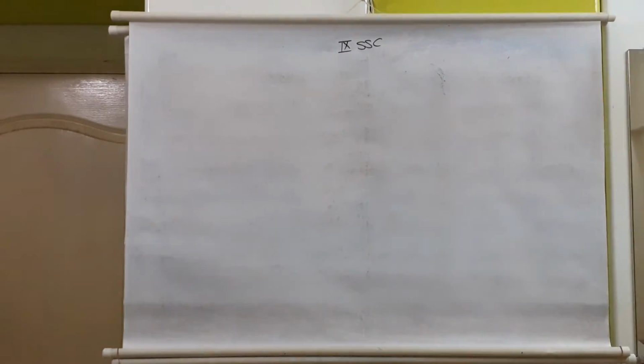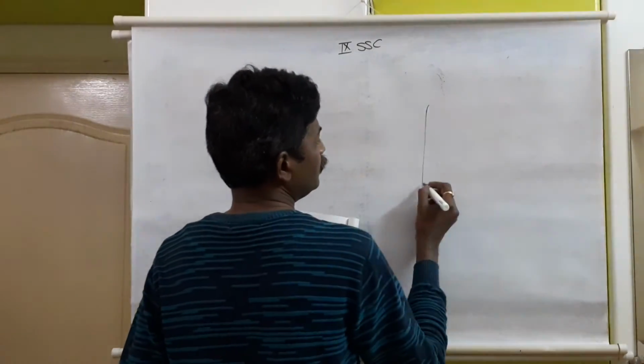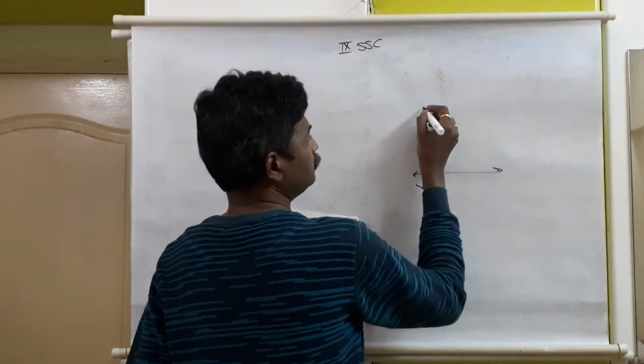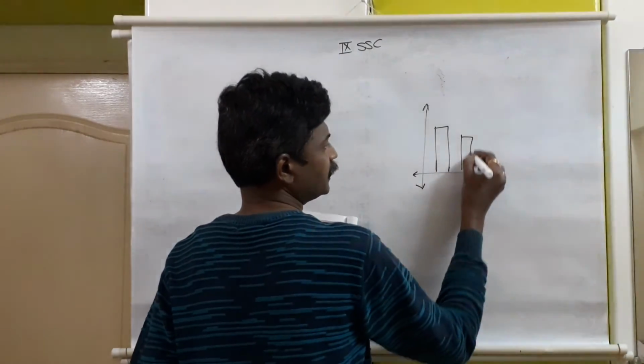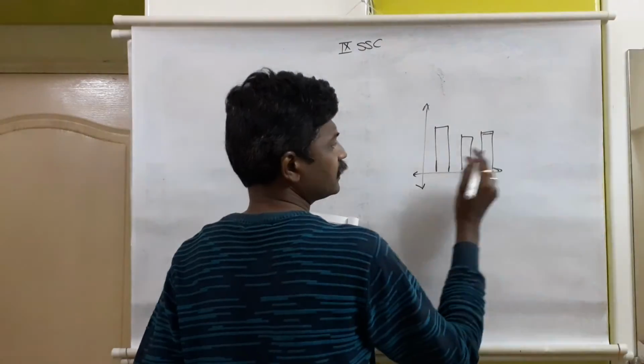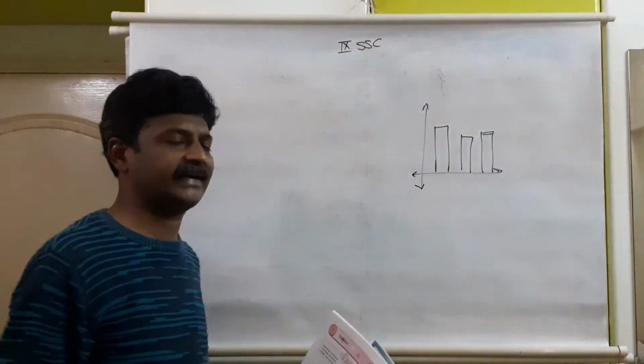Out of that, few are there, like bar diagram. If the diagram is in this form, this is known as a bar. This is a simple bar diagram. The information is represented in the form of rectangles.